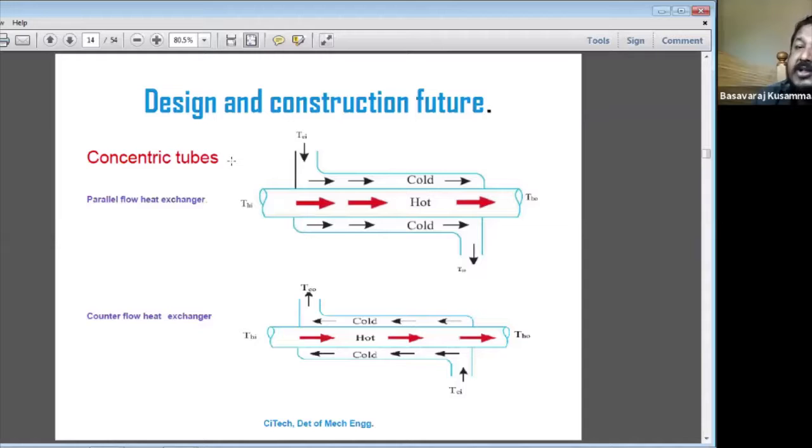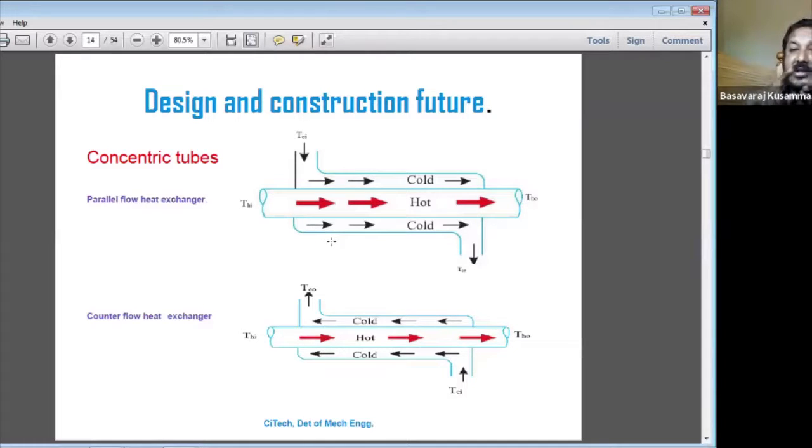Specifically, it is designed for some other purposes. Understand? So the concentric tube, what we discussed, the counter flow and the parallel flow, comes under the concentric tube heat exchangers. These pictures I showed here are concentric tube heat exchangers. What is a concentric tube heat exchanger? There is a shell, a hollow tube, and inside the tube one fluid is flowing. The other space between them is the hollow space.